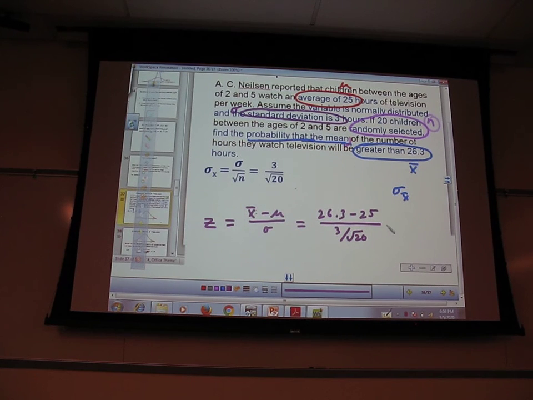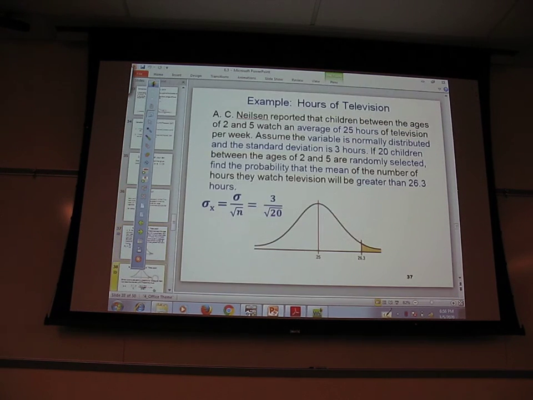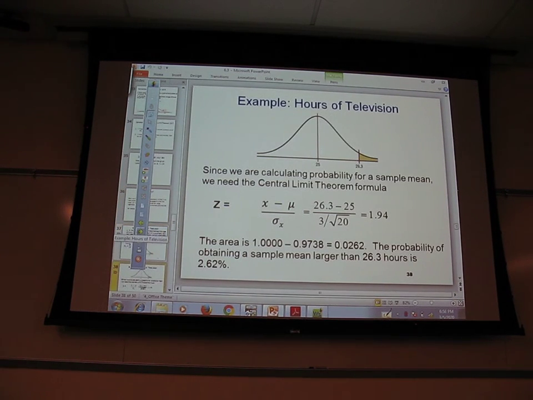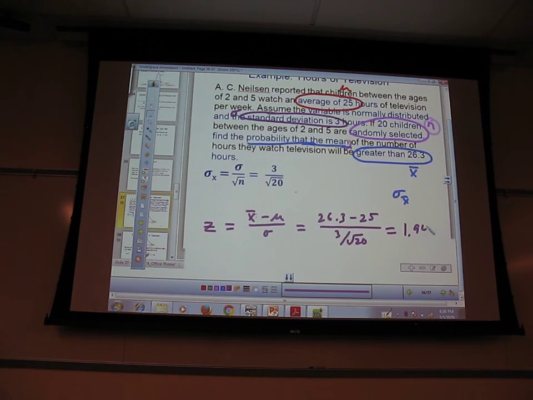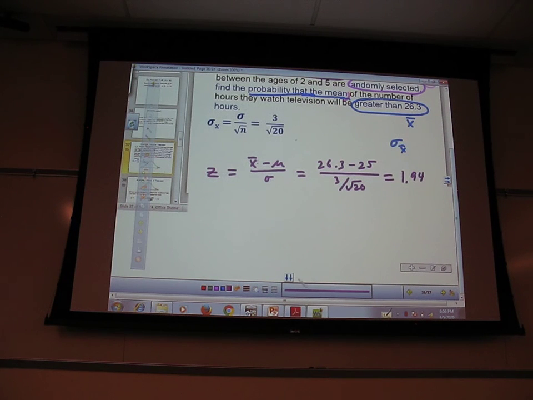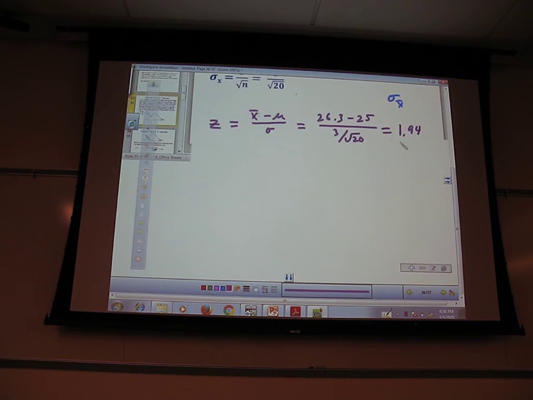If you do this, you should get 1.94. And if you don't do that, you're going to get something insane like 14 or 12, or something totally off. So now I have my z-score.